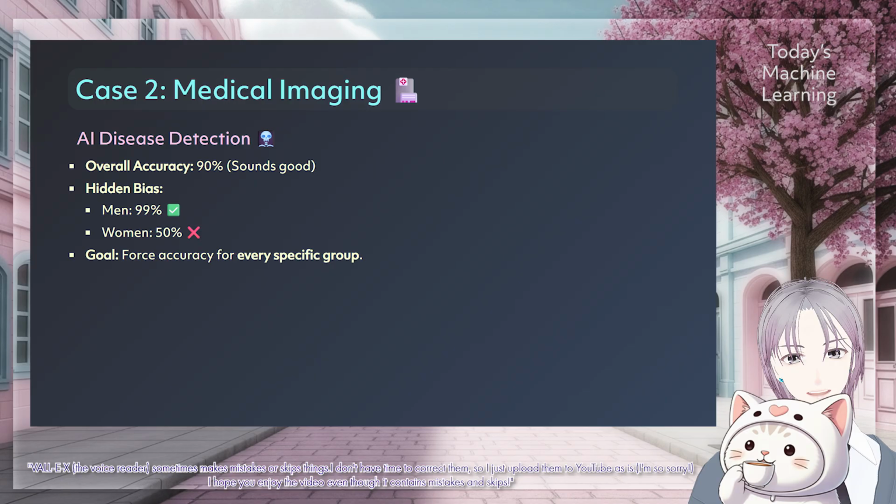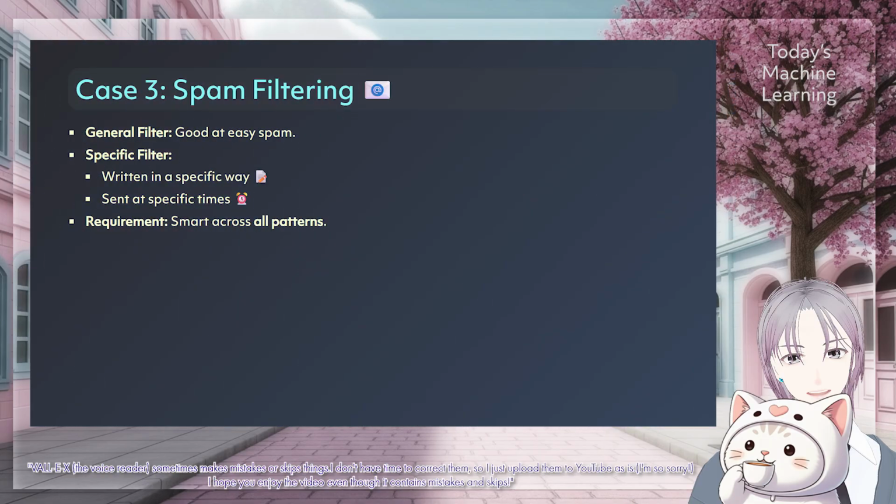Second, let's talk about image recognition. This is huge for things like automatic photo classification or facial recognition. Imagine a medical AI that looks at X-rays to find diseases. If it is 90% accurate overall, that sounds great. But what if it is 99% accurate for men and only 50% accurate for women? That is dangerous. The average hides the mistake. This paper explores the math needed to force the AI to be accurate for every specific group, ensuring fairness in medical diagnosis support.